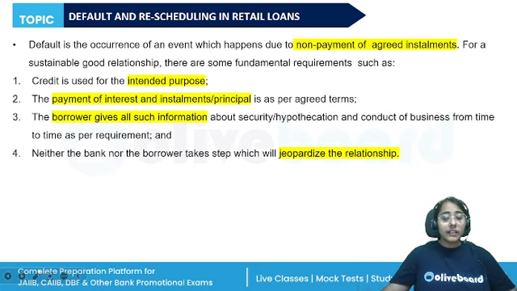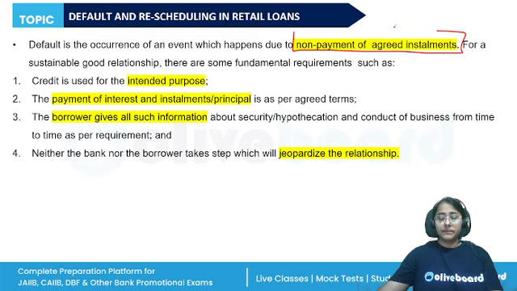Default is the occurrence of an event which happens due to non-payment of agreed installments. When the borrower does not make timely repayments, for example, when they are siphoning off the loans, diverting the loans, or willfully not paying the installments, these are known as defaults.